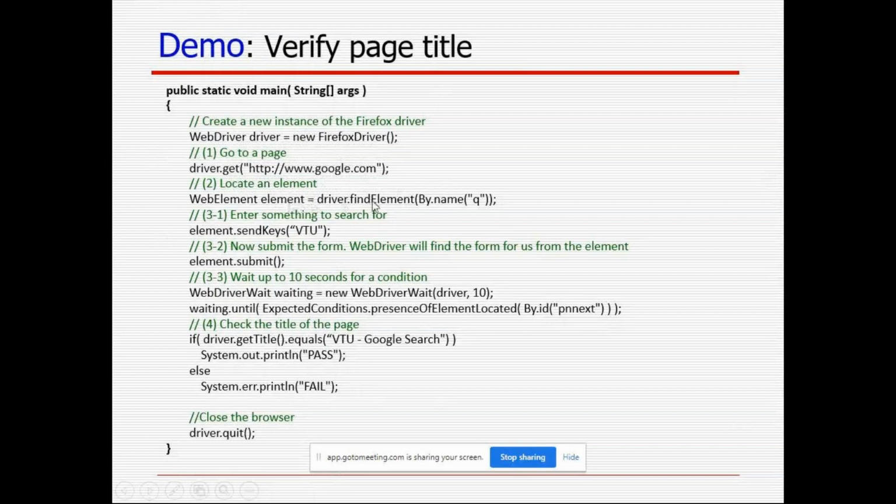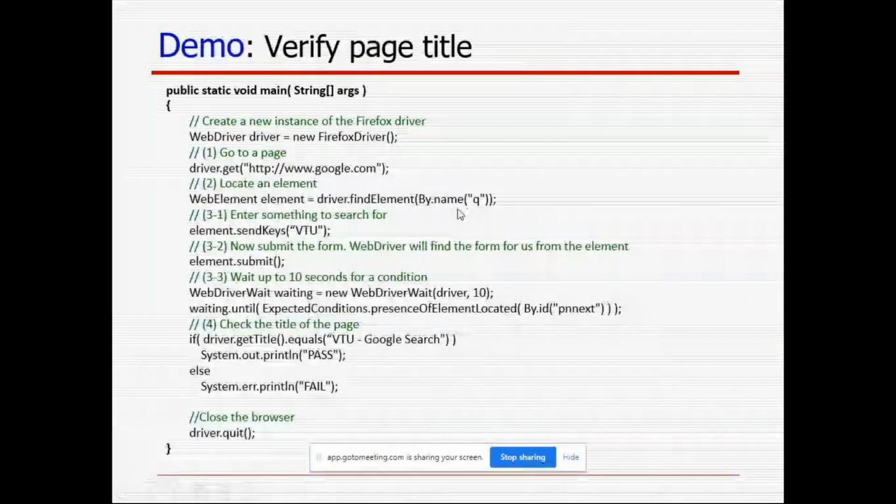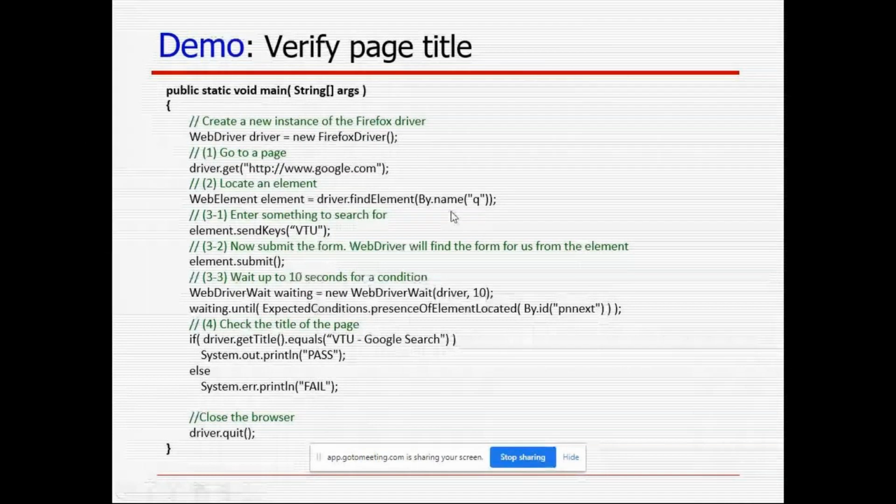After that, I want to find an element. For that purpose I have given by.name q, meaning I need one element with the name q. So I have given it like this here.